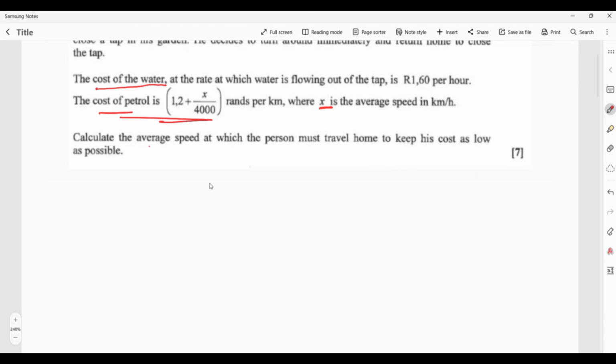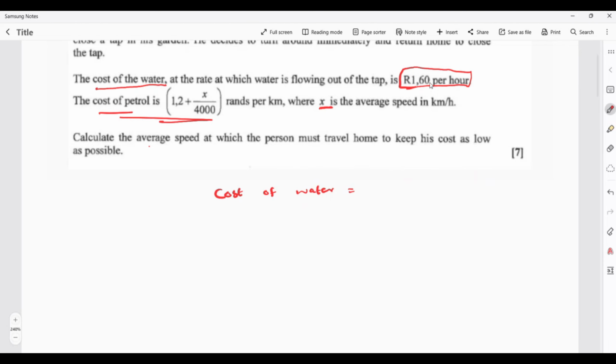So you're going to say, okay, cost of water. When you're talking about the cost of water, you have to talk about the relationship between the rate at which water is flowing out of the tap, and relate it to the distance and the speed, which gives you the time.